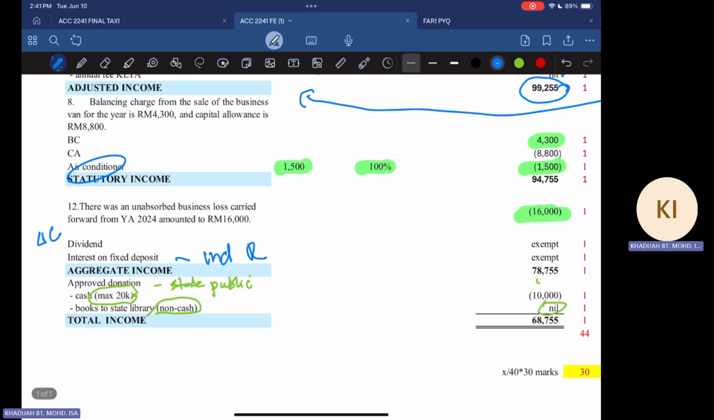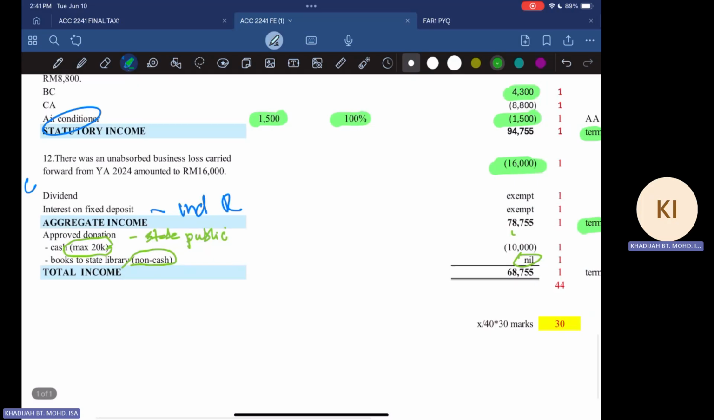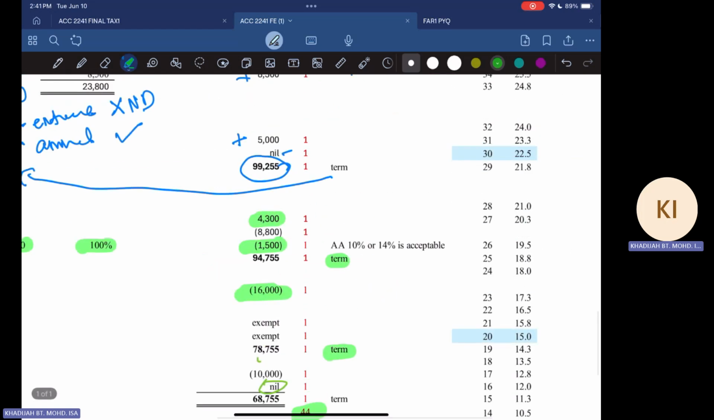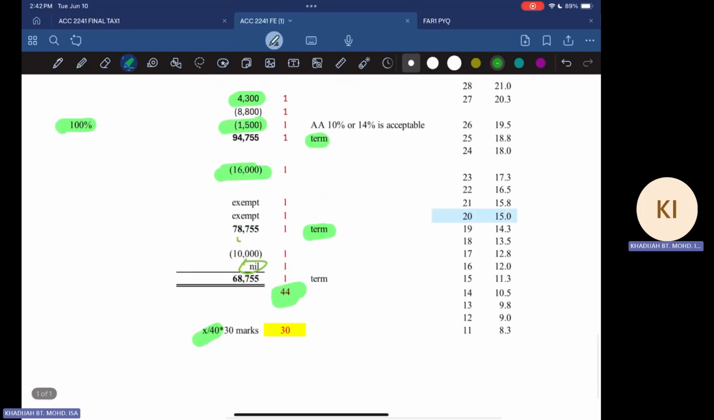From there, you get aggregate income. You see, another term that can give you one more tick: aggregate income of 78,755. Then minus a donation. We agreed earlier that we can only claim the 10,000 ringgit cash, but the BIK donated is non-deductible. From there, you get your total income. So the total ticks here are 40, but we only take a maximum of 40 ticks, and for 30 marks, that will be your marks, depending on how many ticks you have. So we have indicated the marks for this question.